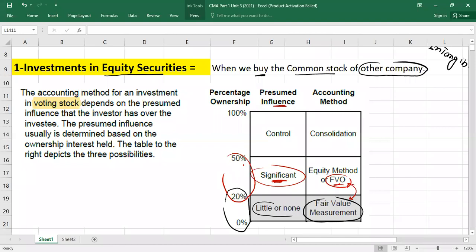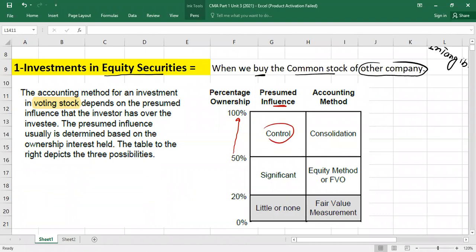Fair value method. But it is similar to the fair value measurement. Fair value option is similar to fair value measurement. And third category is what? When you hold any percentage between 50 to 100, like maybe you hold 51%, 99%. So it means you have control over the investee.